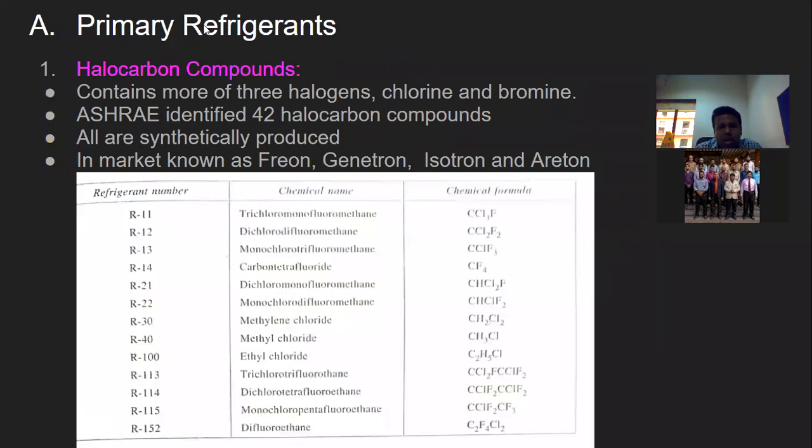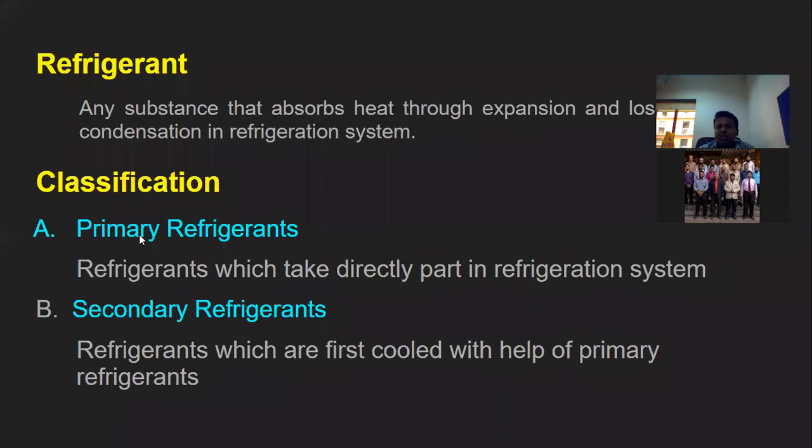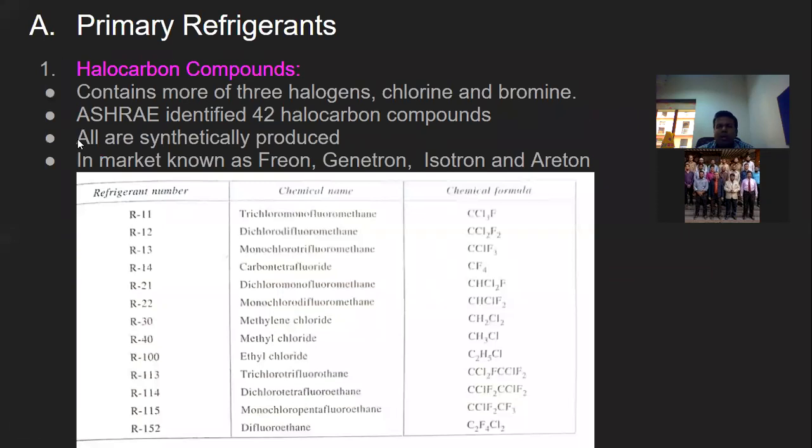Now let us first go to the primary refrigerants. We have the broader classification as primary and secondary refrigerants. Now let us see in detail what primary refrigerants are. Again, there are multiple categories under the primary refrigerant. Let us see the first category. They are called halocarbon compounds.